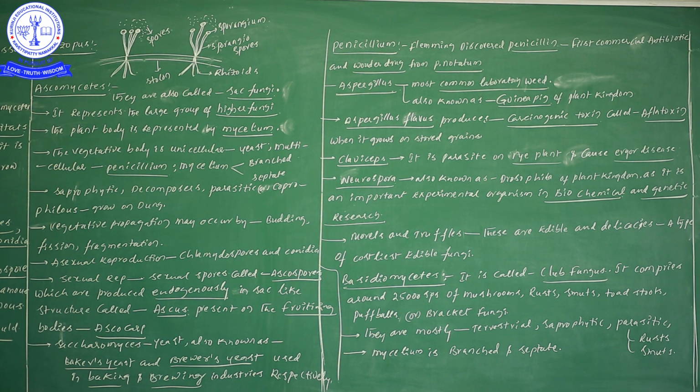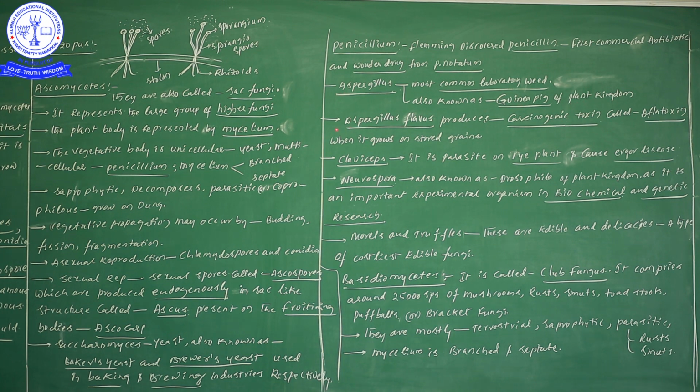Next example concerns Aspergillus. Aspergillus is the most common laboratory weed. Don't forget this important point: Aspergillus is the most common laboratory weed, also known as the guinea pig of the plant kingdom. We call Aspergillus by one more name, guinea pig of the plant kingdom.